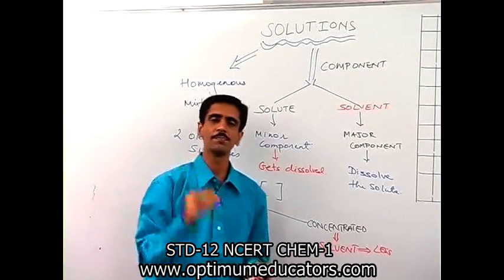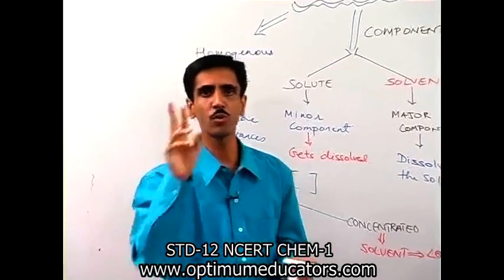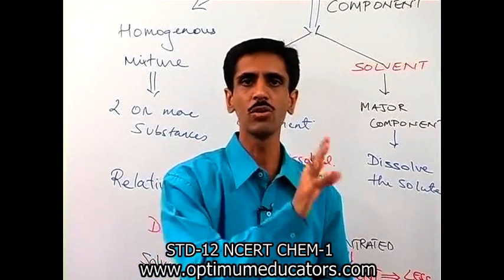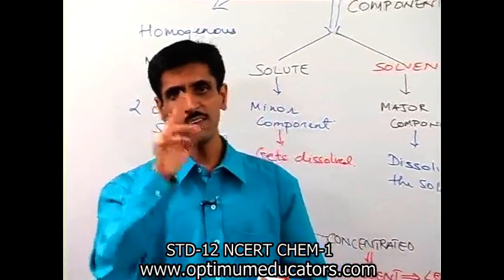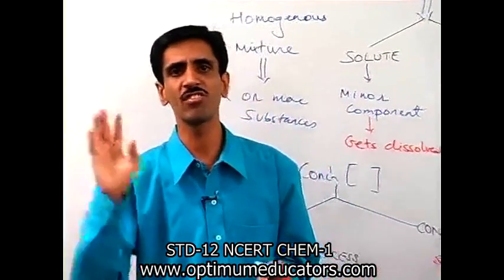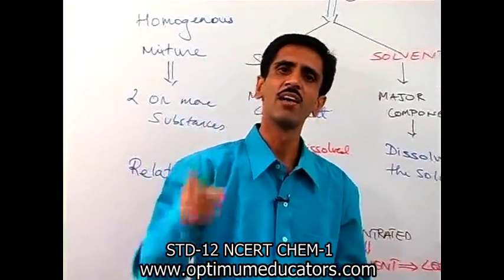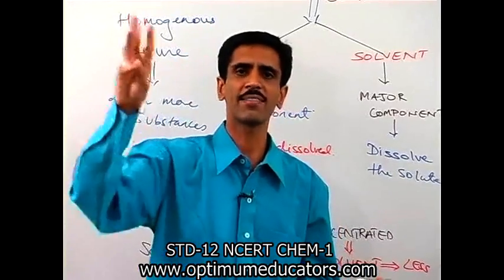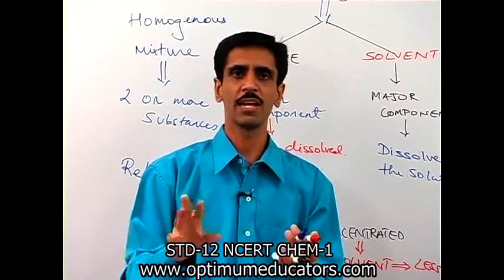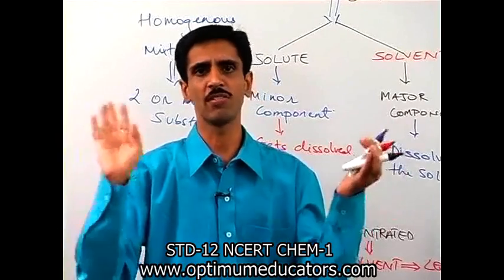Now we go ahead. Now as I told you, solution is always made up of two components, always, and that is a solute and the solvent. Now this solute and the solvent can be present in any of the three phases. You know, my dear friends, what those three phases are? Solid, liquid and gas. And therefore what we'd say is, OK, total we will be having 9 types of solutions.